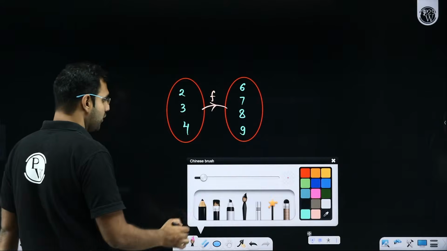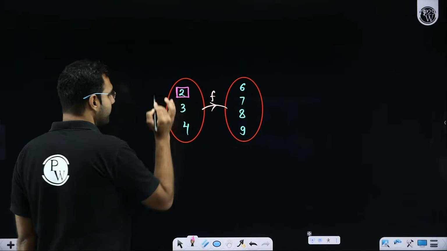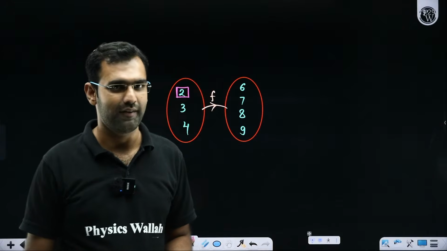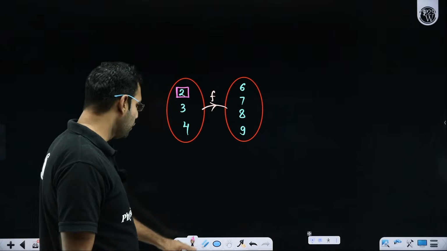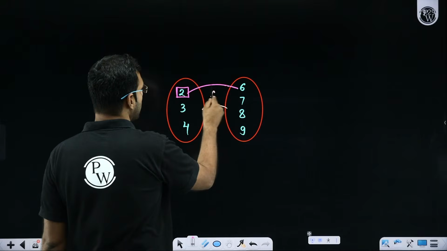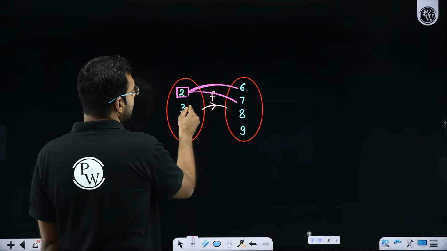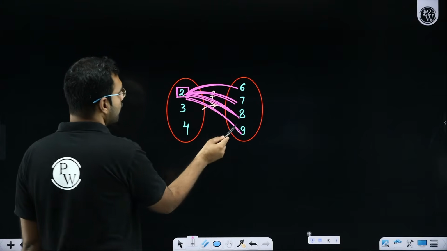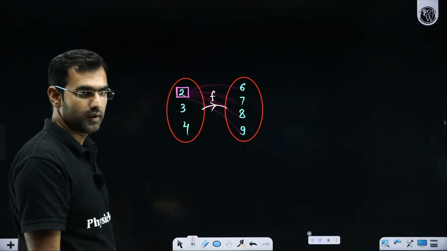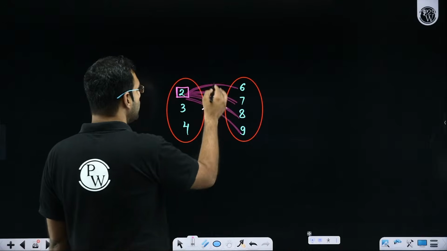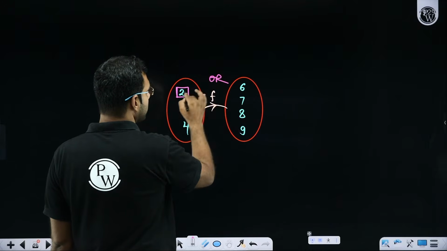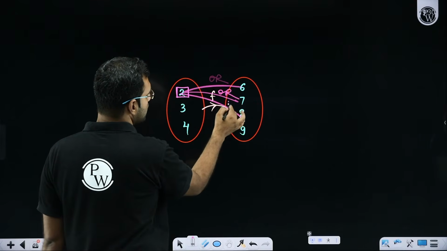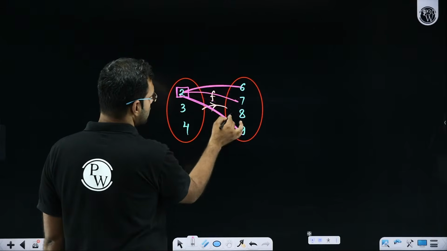By permutation and combination, I mean that look at this 2. If I approach this 2 and ask it, how many choices do you have? Sir, 2 will say that you can map me either with 6 or 7 or 8 or 9. Mind you, students, I'm not saying and, I'm saying or. Or means 2 has either this choice 6, or 2 has this choice 7, or 2 has this choice 8, or 2 has this choice 9.